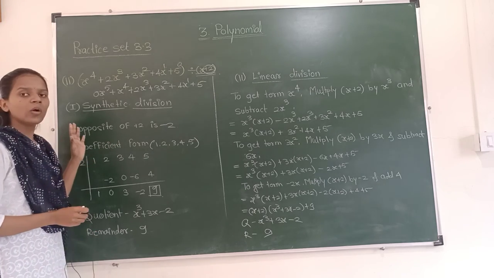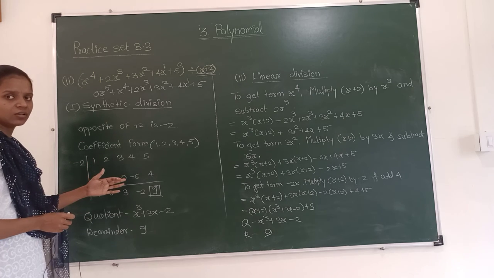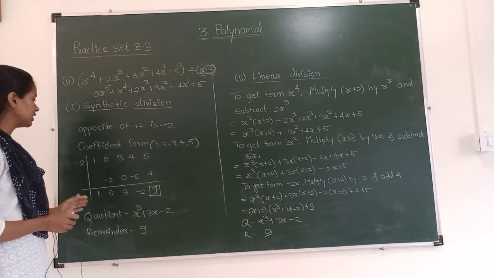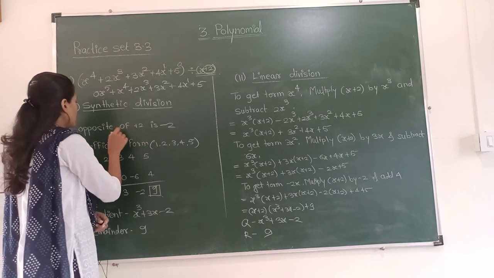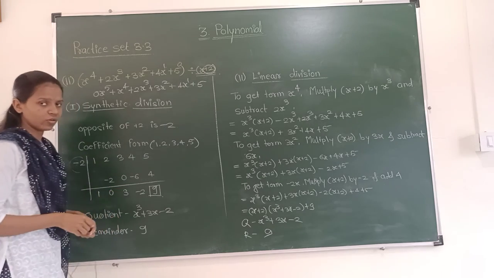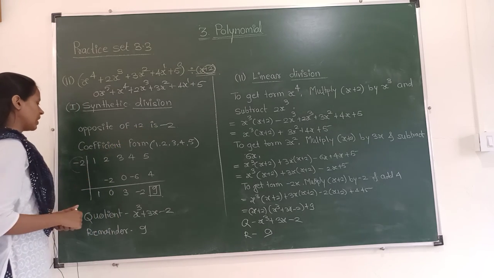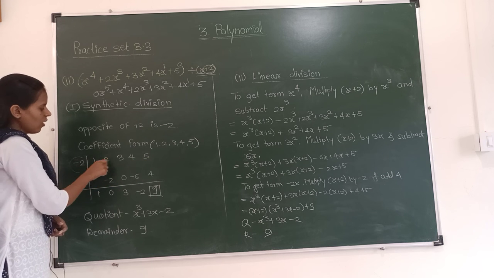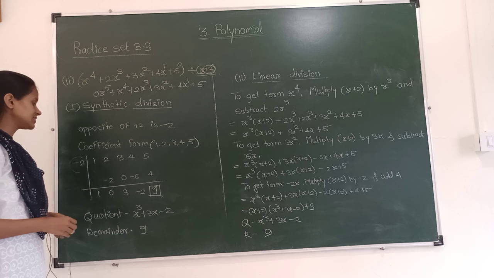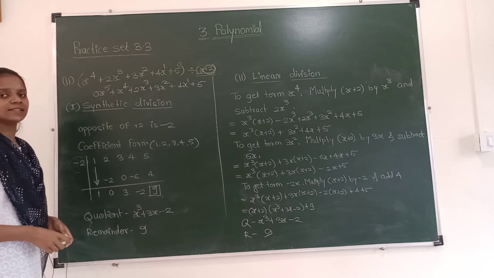Now we will see how to solve by the synthetic division method. Firstly, we will draw the horizontal line and vertical line. Then we will write minus 2 over here. Minus 2 is the opposite of this divisor, x plus 2. So minus 2. Then we will write the coefficients in the first row: 1, 2, 3, 4 and 5. Now we will copy the first one as it is in the third row.